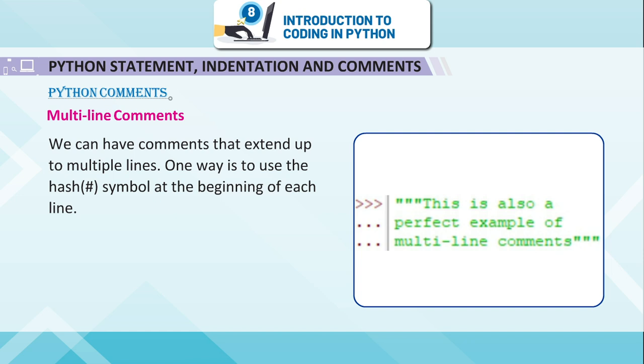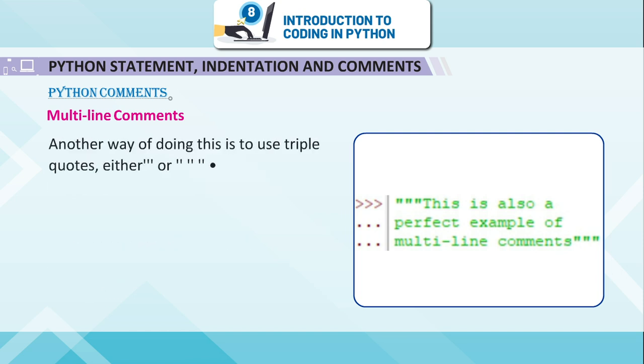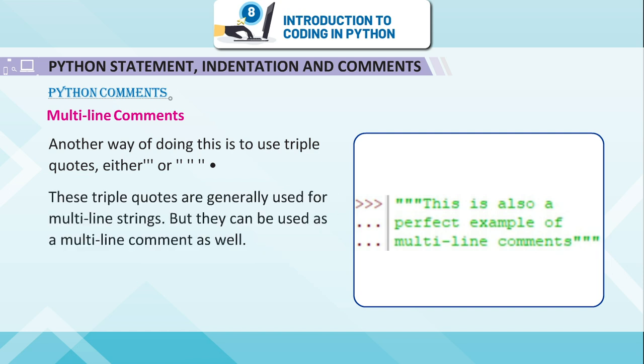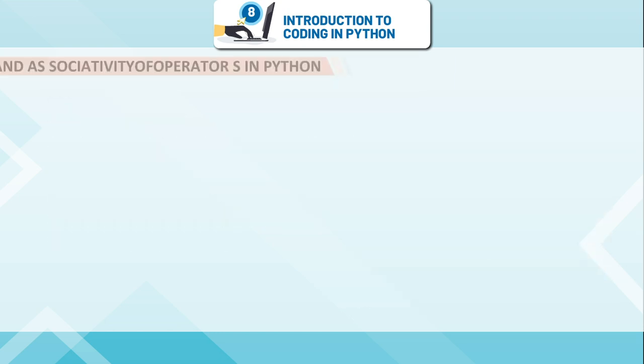Multi-line comments. We can have comments that extend up to multiple lines. One way is to use the hash symbol at the beginning of each line: hash, this is a long comment, hash, and it extends, hash, to multiple lines. Another way of doing this is to use triple quotes, either single or double. These triple quotes are generally used for multi-line strings, but they can be used as a multi-line comment as well.